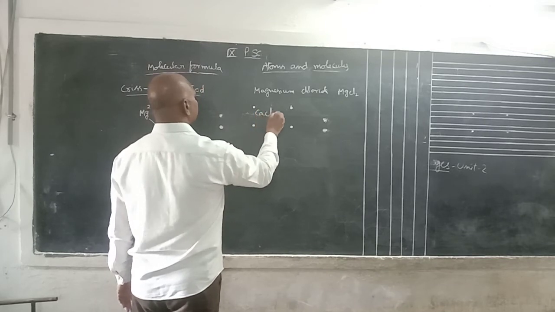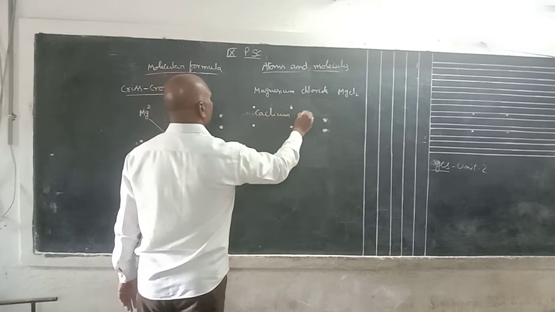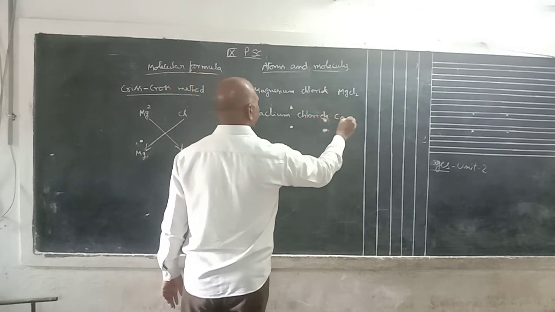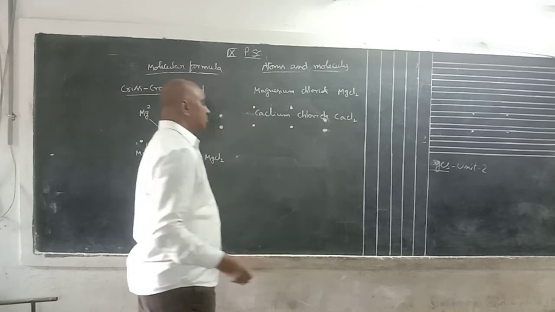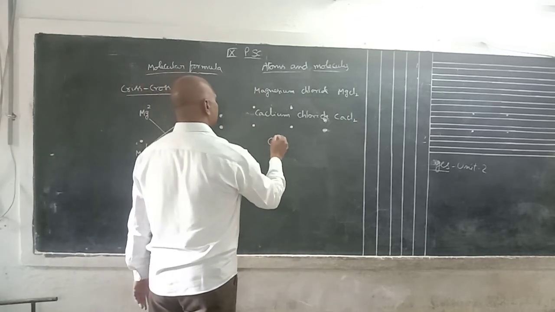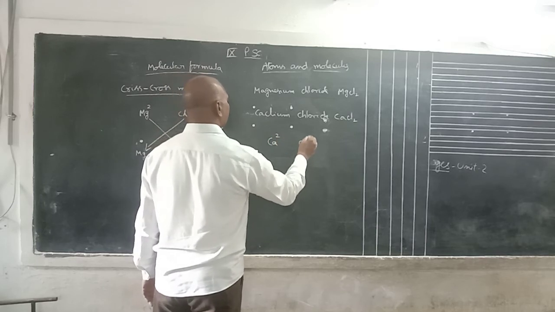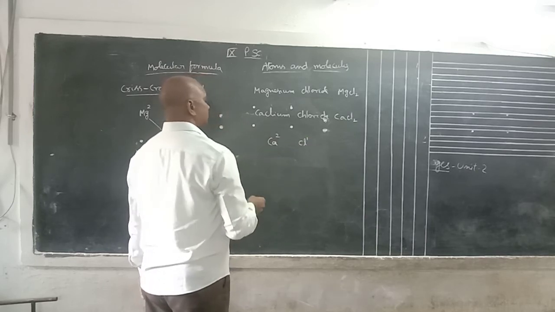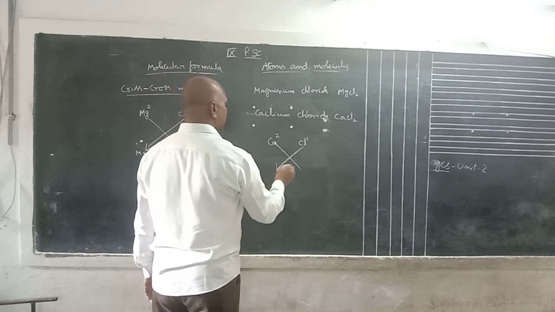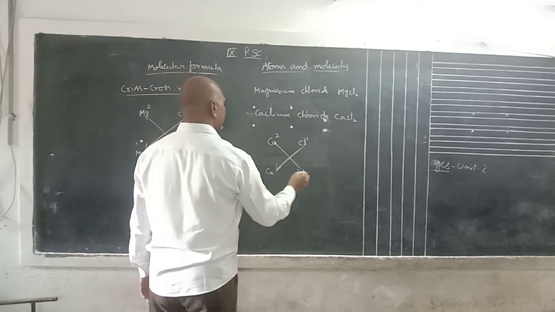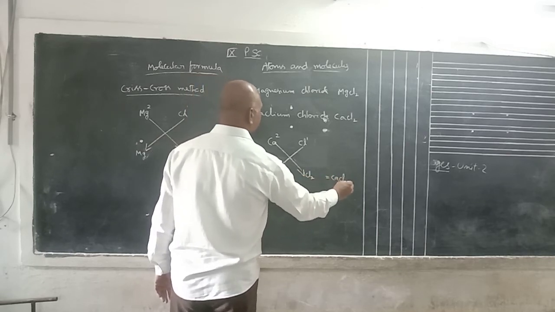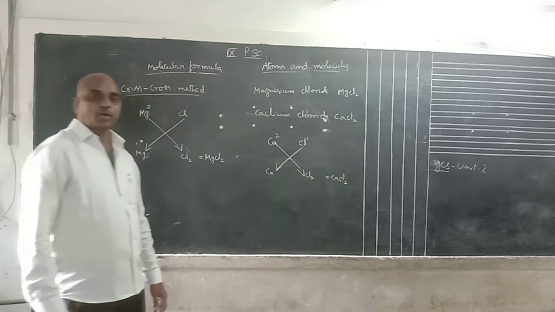Calcium chloride. Calcium chloride means CaCl2. How to write calcium chloride? Calcium means Ca, that also has valency 2 only, chloride 1. That means the valency of calcium is 2, chloride is 1. Again, criss-cross: Ca, and this is Cl2. By combining, CaCl2.